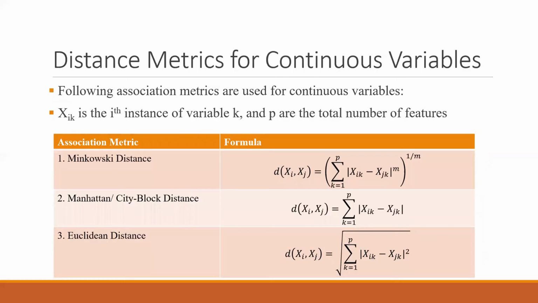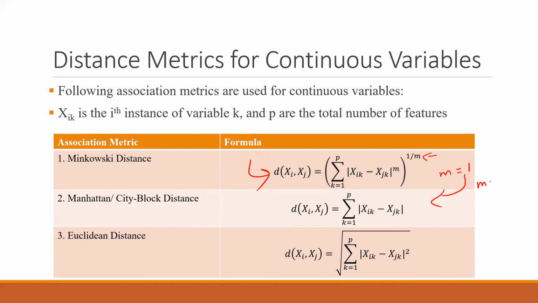So moving ahead, these are the distance metrics. We have been discussing that you have to calculate the distance of the nearest neighbors. Now we are looking at the formulas. You have to use different formulas to get the distance, right? So there is Minkowski, Manhattan, and Euclidean distance. As you can see in this table, in this formula, if I put the value of m equal to 1, it is my Manhattan distance.